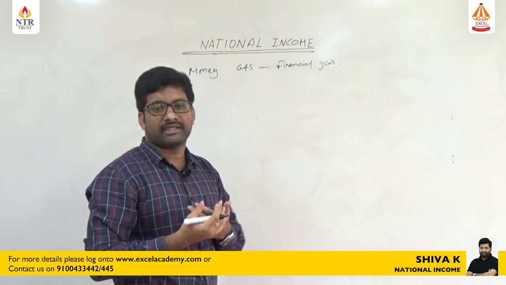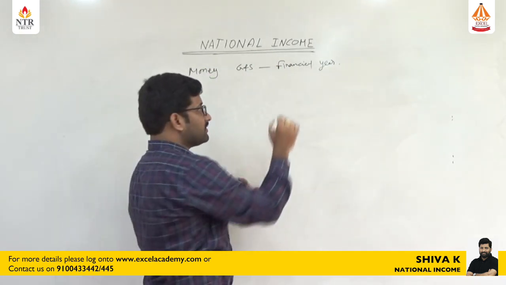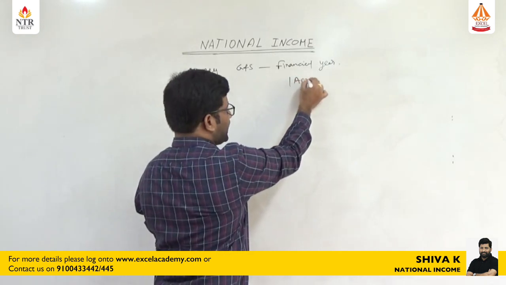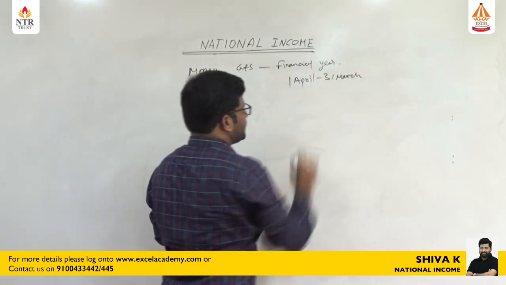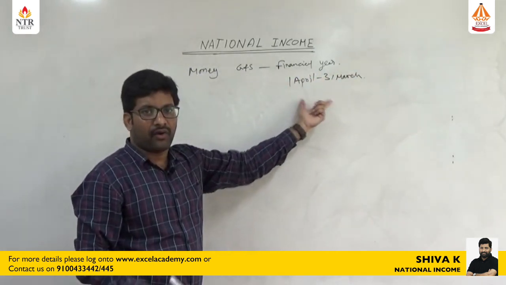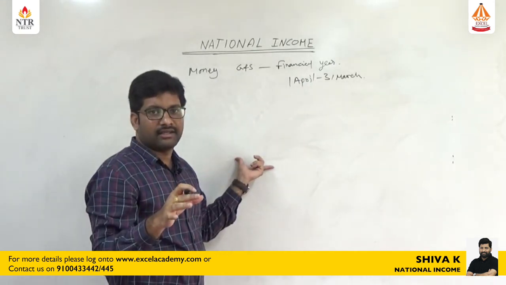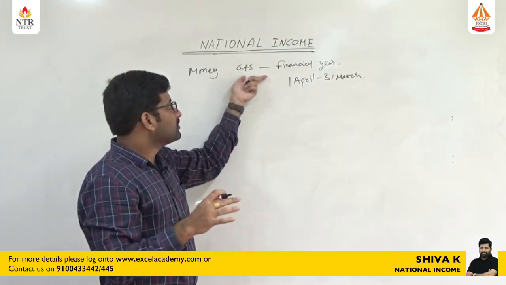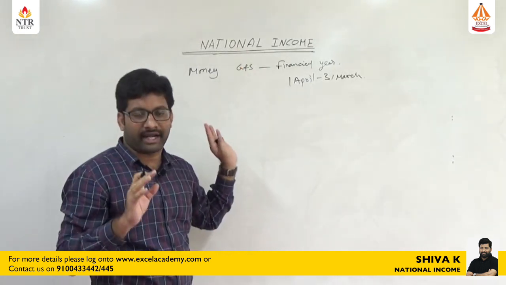In India, what is the financial year? The financial year of India starts on 1st April and ends on 31st March. Whatever goods and services are produced in India during this period, the money value of those goods and services is called the national income of our country.